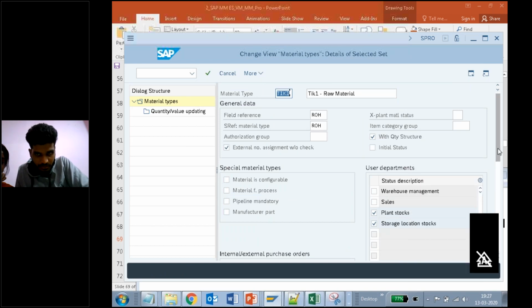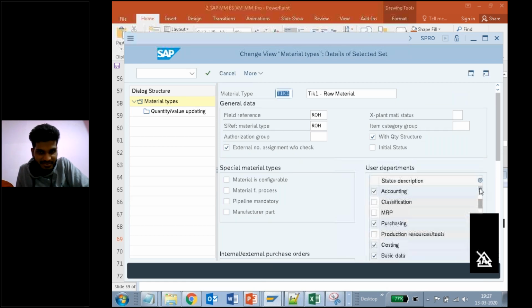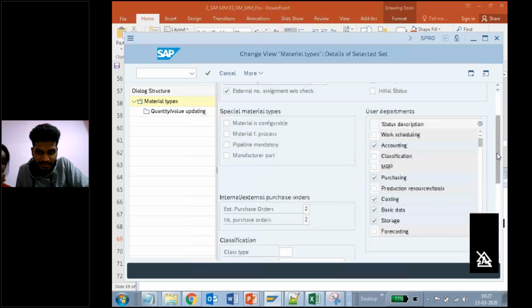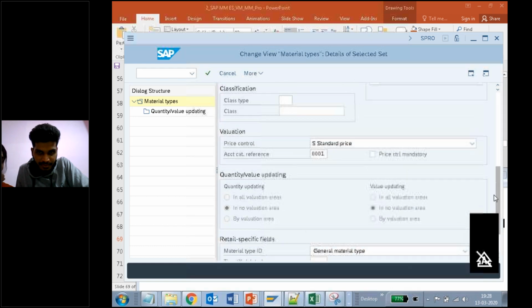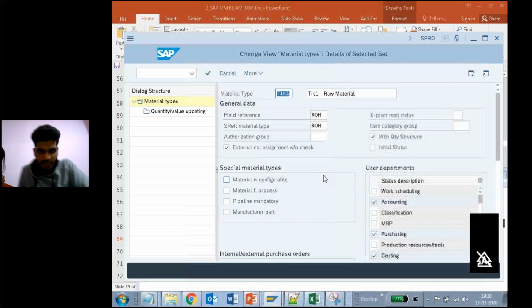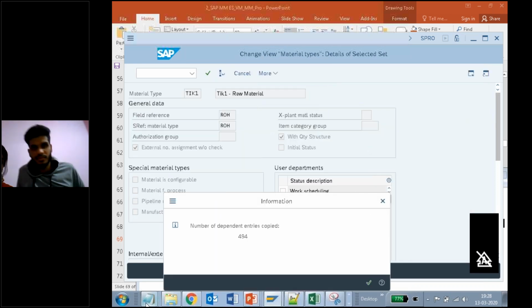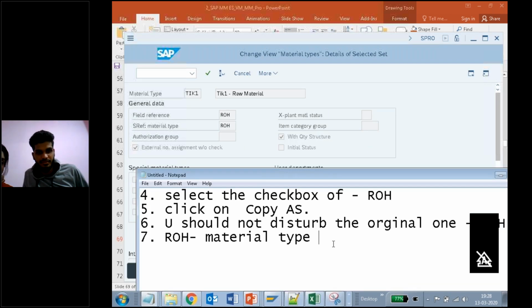So don't do anything here, okay? Don't make any changes. Everything is fine here. No need to do anything. Just press enter. Press enter. Next one, 8th point is PRE, press enter.